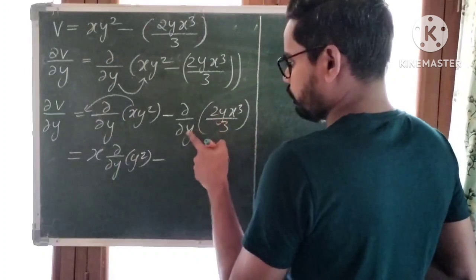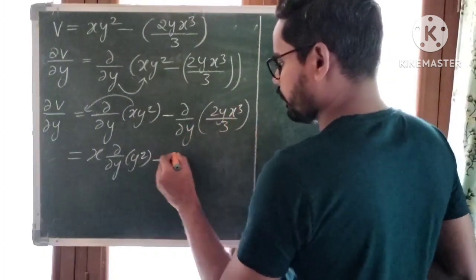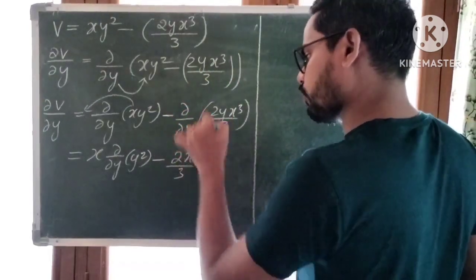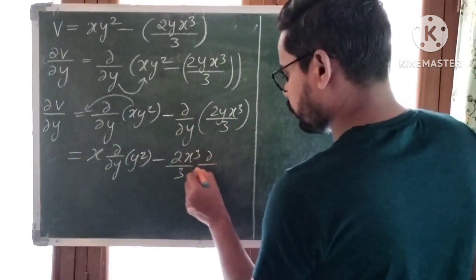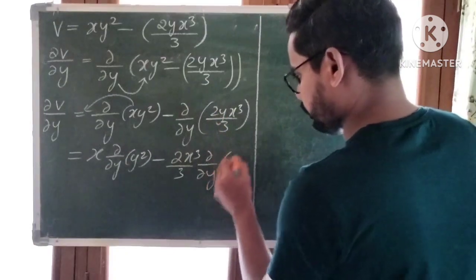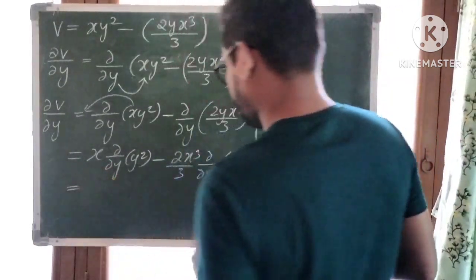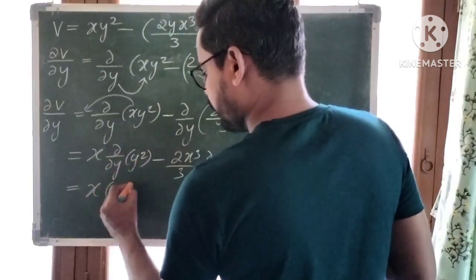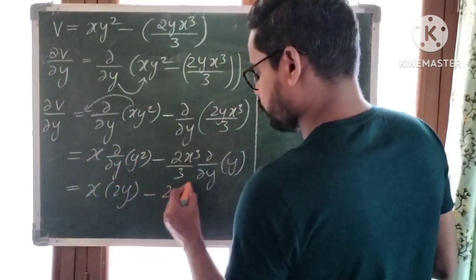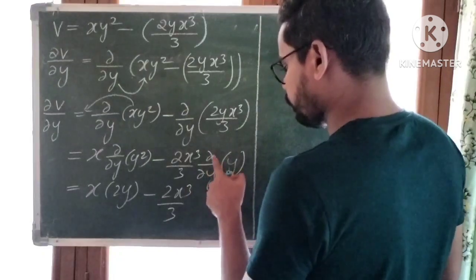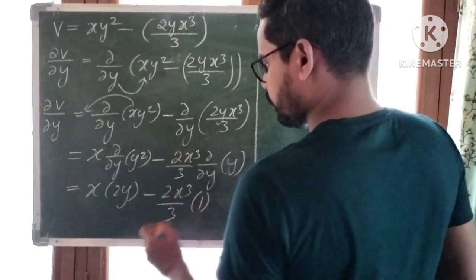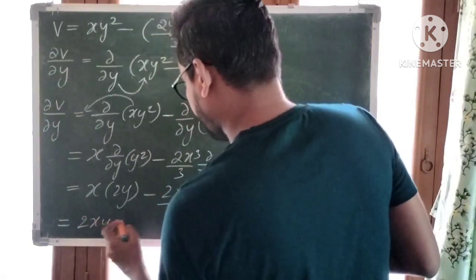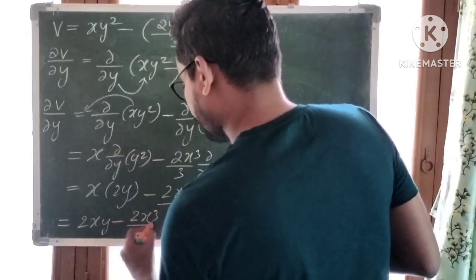Also in the second term, 2x cube by 3 is a constant term, so take it out of the derivative. So x into 2y minus 2x cube by 3 into dou by dou y of y, which is 1. Therefore dou v by dou y is equal to 2xy minus 2x cube by 3.